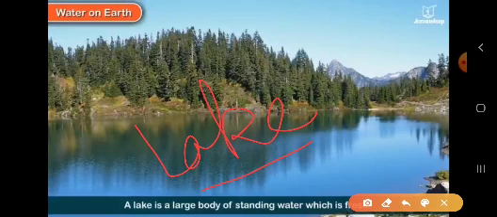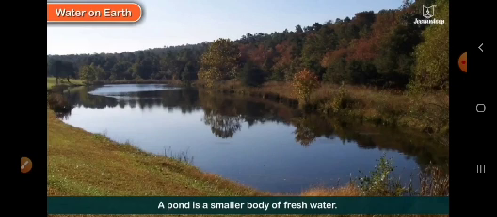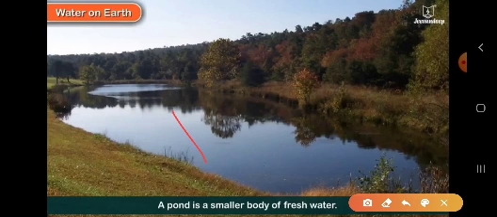This is lake. This is the fresh water body. ये क्या है? Fresh water body है. And similarly ponds. These are the ponds. Children, this one is the pond. These are also still water bodies and are fresh water bodies. The water in the pond can be used for drinking and for other household activities, but these are comparatively smaller than lakes.